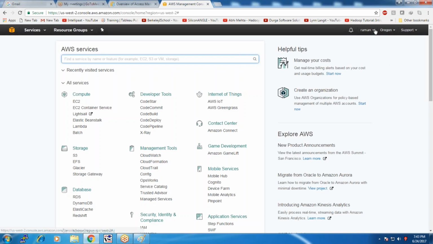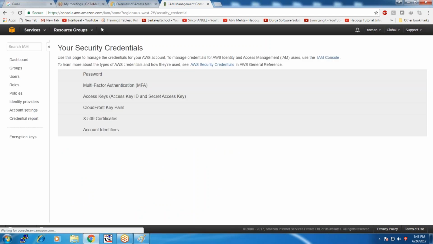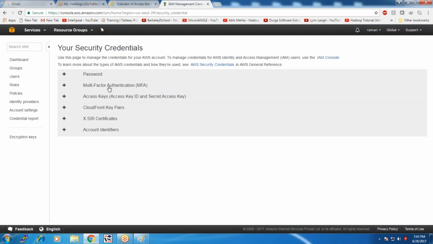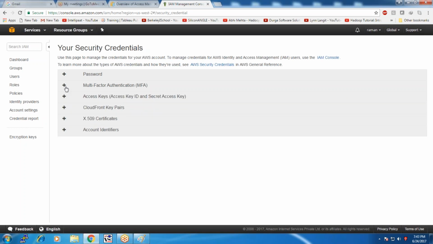You can check it. Go to the root account, go to My Security Credentials. Here you can find the MFA authentication. Click on this MFA authentication, and the associated device, its serial number, will be shown to you. So I have associated multi-factor authentication.